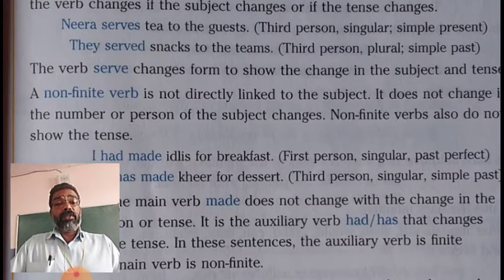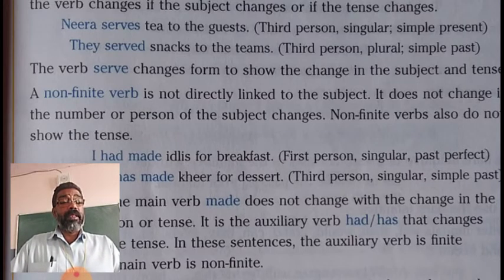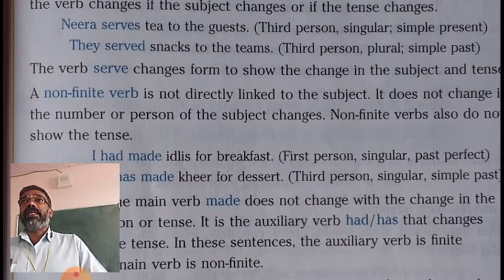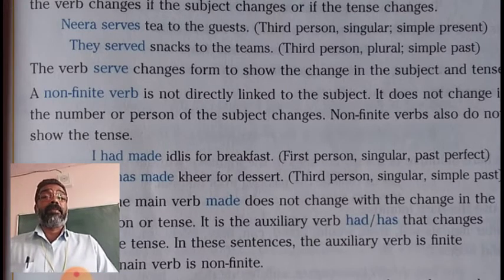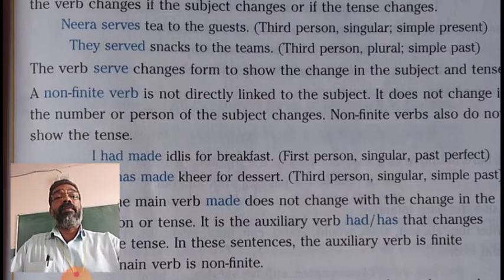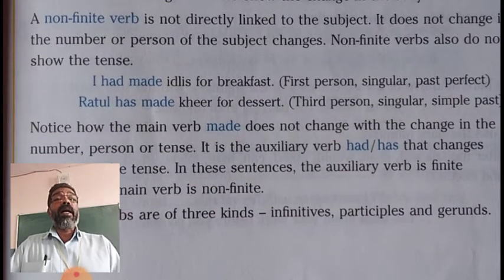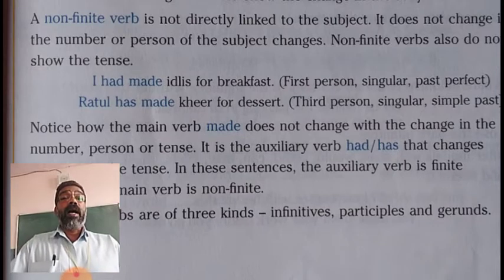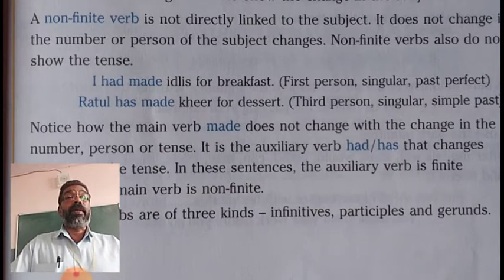Whereas finite verb changes its form according to the changes in the subject and also the changes in its tense. So examples of non-finite verb. I had made idlis for breakfast. I is the subject, first person singular. And had made is past perfect tense.